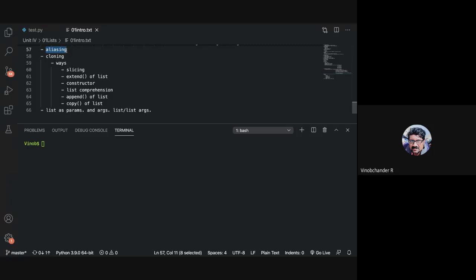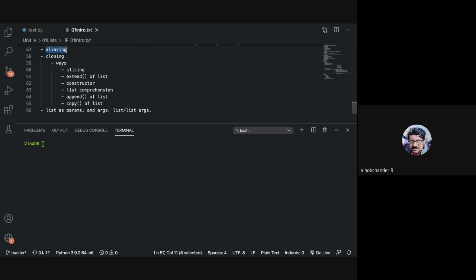When you alias an immutable data, it is always safer. You have your original data. And when you deal with mutable data, you need to be very careful so that you don't get any unintended results, because mutable data changes. Even if you change the particular value, that changed value is reflected in both.